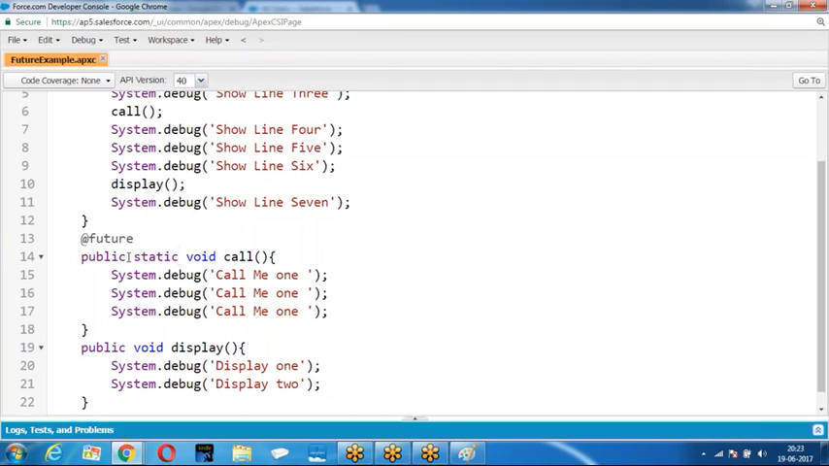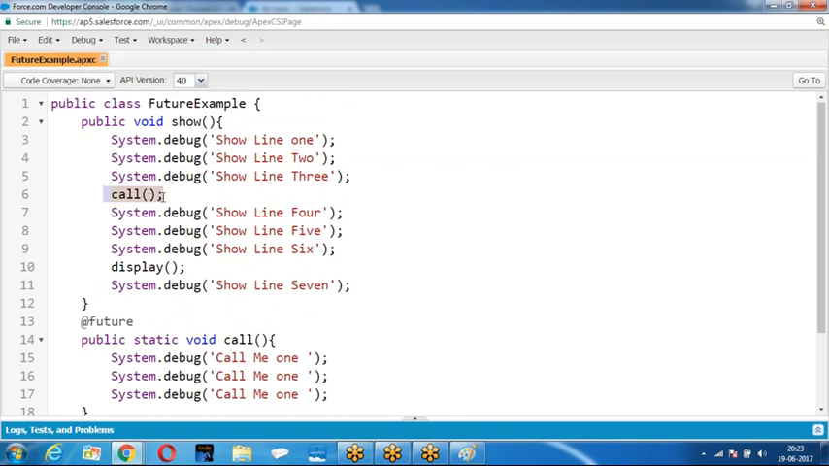Now I define this method as a future method. When you define this method as a future method, what will happen? It will not run along with the remaining statements. It will run separately. The call method will not run along with the show. So the entire show will run like one set, and call will run like another set. So what is the output? Line 1, line 2, line 3, 4, 5, 6, display 1, display 2, 7.